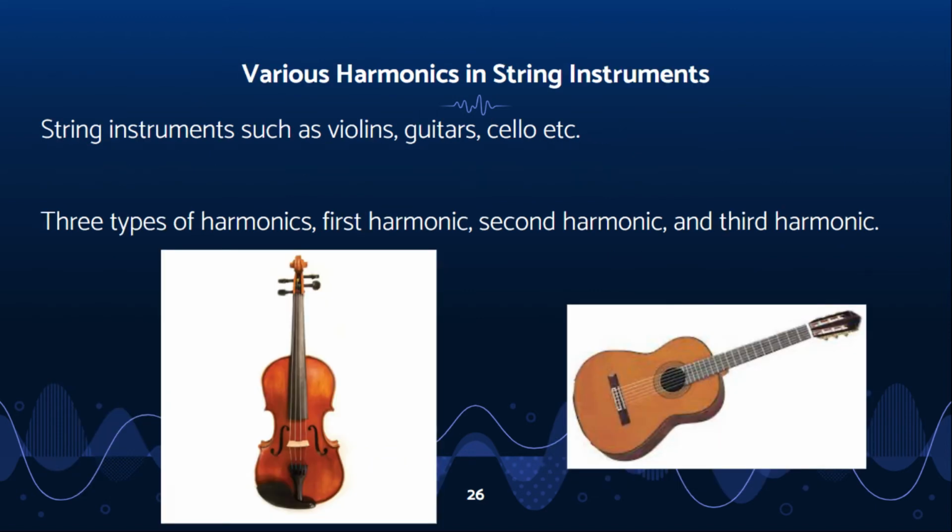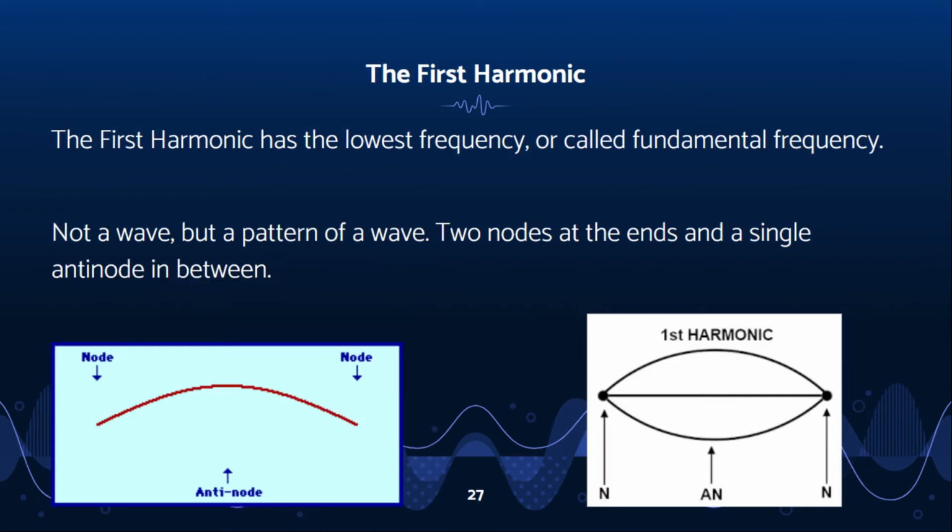There are three types of harmonics in string instruments, such as violins and guitars. There is the first harmonic, the second harmonic, and the third harmonic. The first harmonic, which is the lowest possible frequency at which a string could vibrate to form a standing wave pattern, is also known as the fundamental frequency. The first harmonic is not a wave, but a pattern of a wave. In the pattern of the first harmonic of a guitar string, there's only one half of a wave within the length of the string. In the first harmonic, there are two nodes at the ends and a single antinode in between the two nodes.